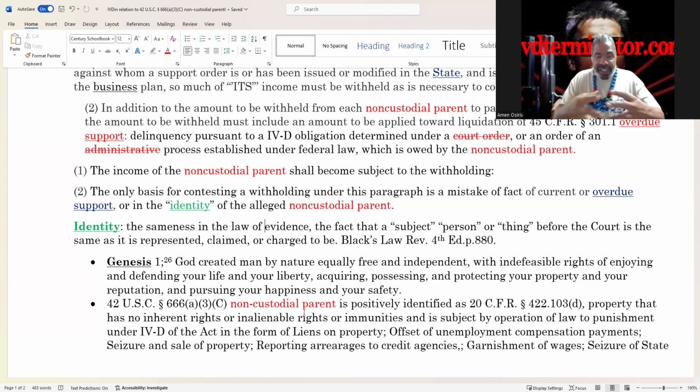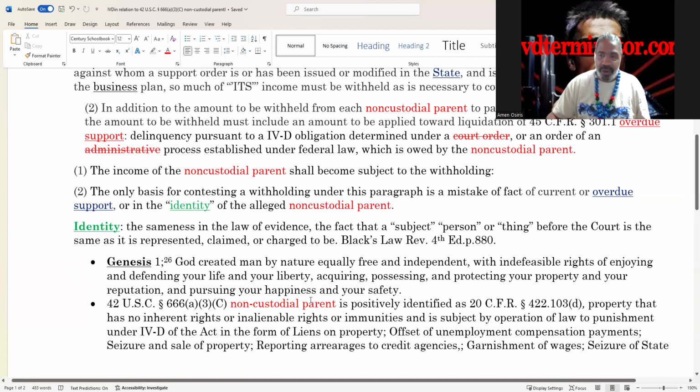Why would you want to come together and associate with a business for profit that is hell bent on basically enslavement? Okay, they're identifying you, so they converted you from your title of Genesis 1:26 man to the status of a non-custodial parent, which is property and has no rights. Now they can start enforcing Title 4D.